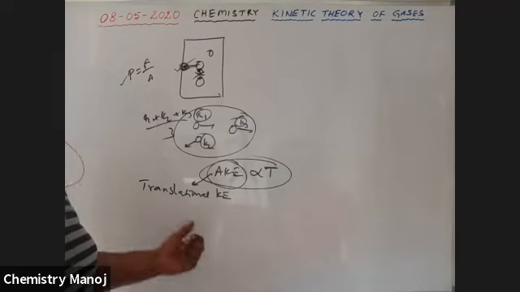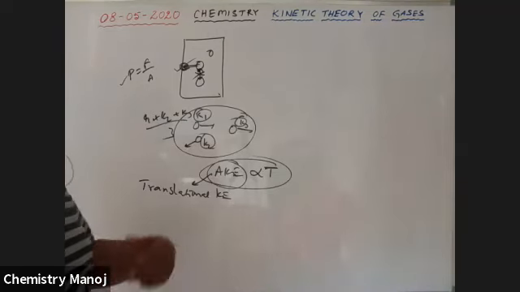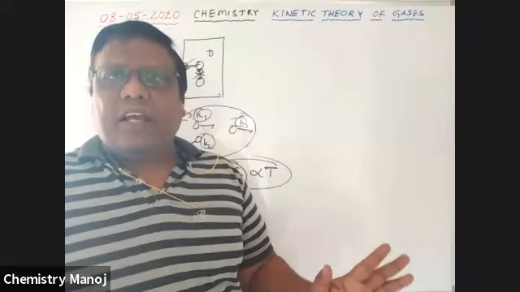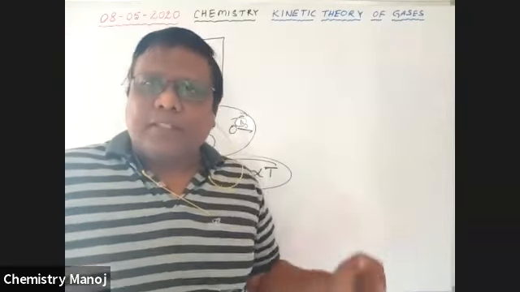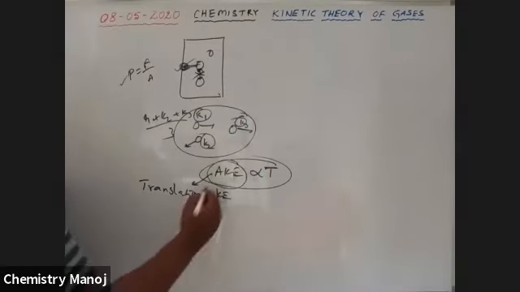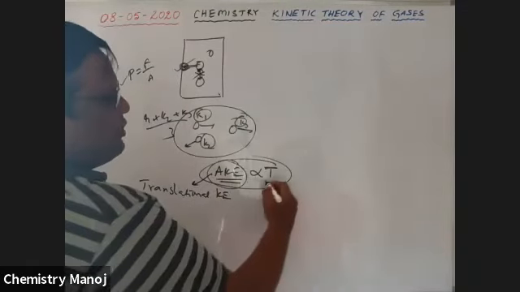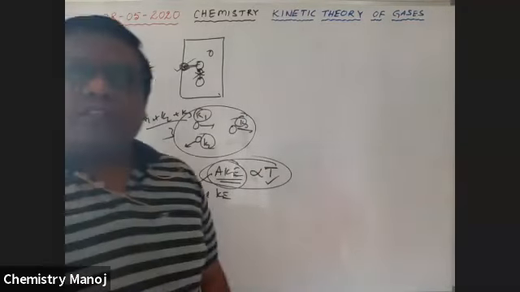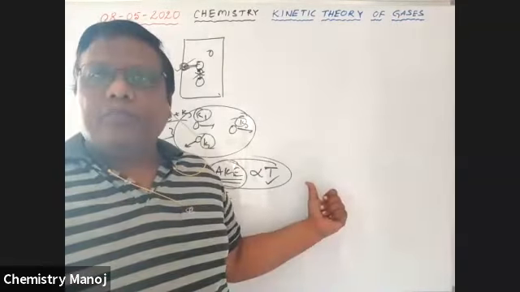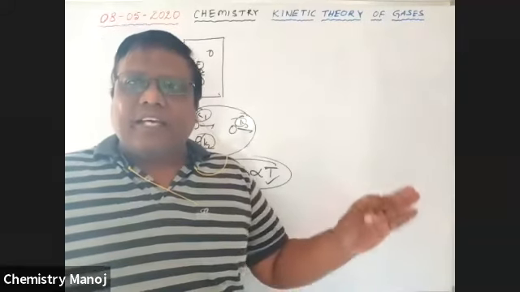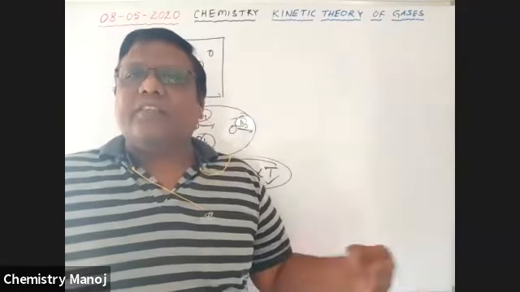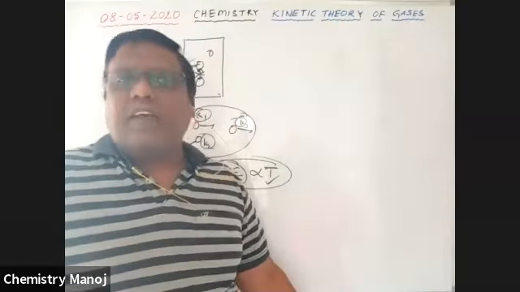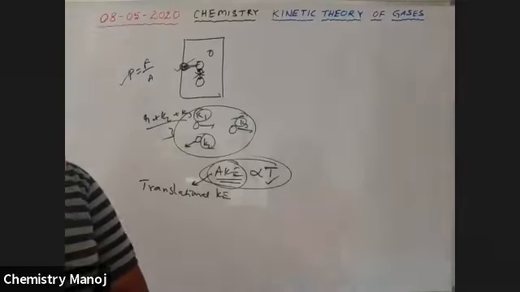So what is translational, rotational, vibrational? All these we are going to discuss tomorrow, so please wait. What is the translation? I'm going to explain in tomorrow's class. So the average kinetic energy of gas molecules is always directly proportional to the absolute temperature of the gas. It is the most important point. Average kinetic energy is constant, but increases with increase of temperature or decreases with decrease of temperature. Average kinetic energy is always constant for a particular gas.